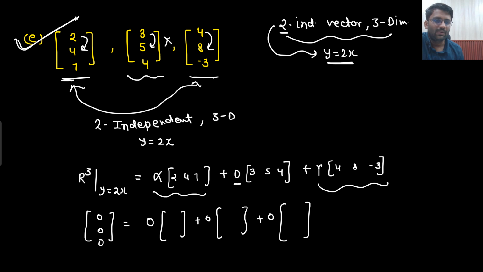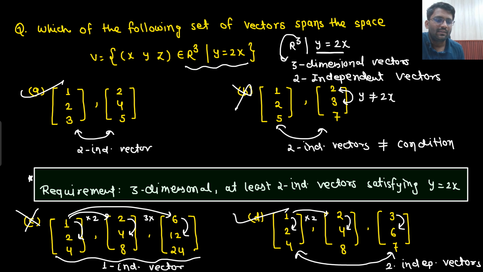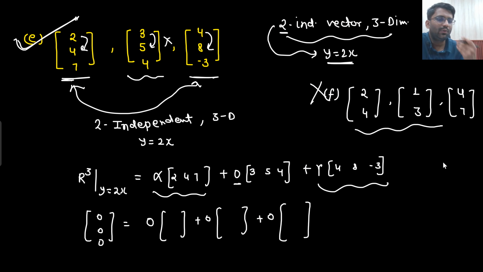Understandable? Okay. Now another option I am adding, option F, which is 2, 4, and so on. This will not span R3, or anything you write down, 4, 7, whatever you want to write down. Why is that so? Because you would require 3-dimensional vectors, and here you are having 2-dimensional vectors only. So you don't even need to check dependence or independence. You can directly say that they are 2-dimensional vectors, and 2-dimensional vectors will not be able to span.